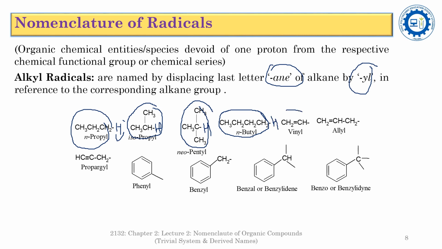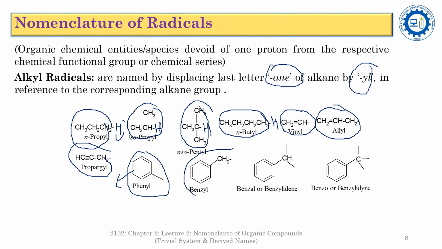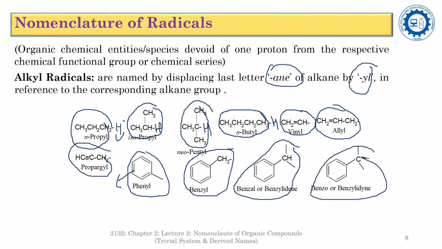The vinyl, it is the radical of ethene. It is the allyl. It is the propargyl, and it is a phenyl. Phenyl is the radical of benzene. The benzyl is the radical of toluene. It is a benzene, and it is the benzylidene.